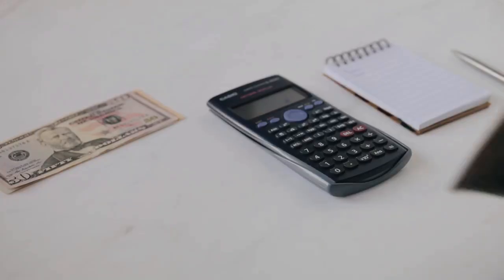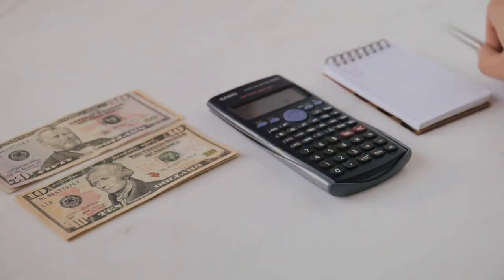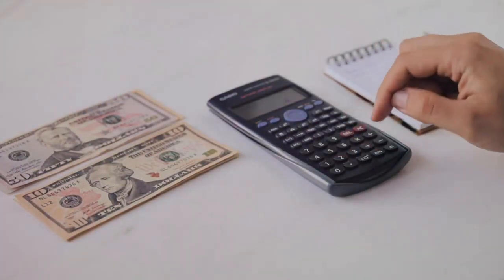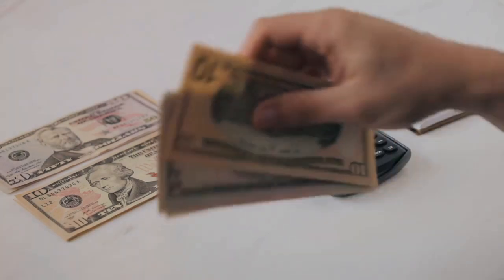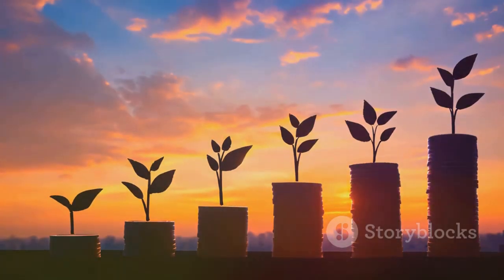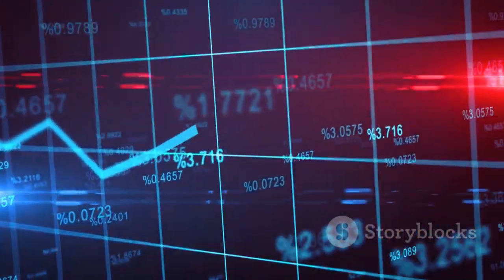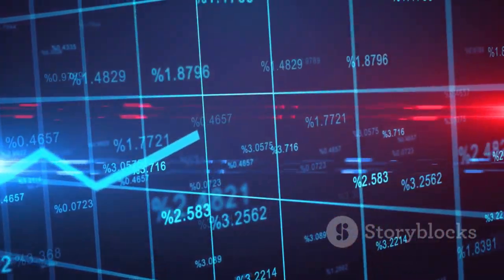For instance, if a fund has an expense ratio of 1%, it means that for every $1,000 invested, $10 will be deducted annually to cover expenses. Over time, even seemingly small differences in expense ratios can significantly impact your returns, especially for long-term investments.